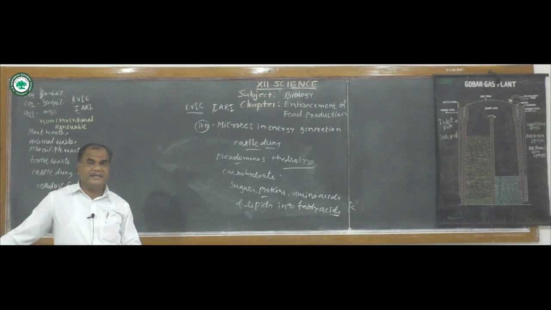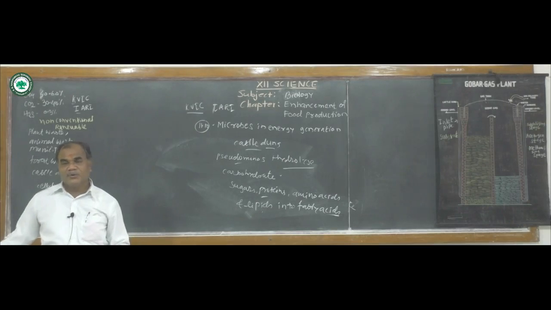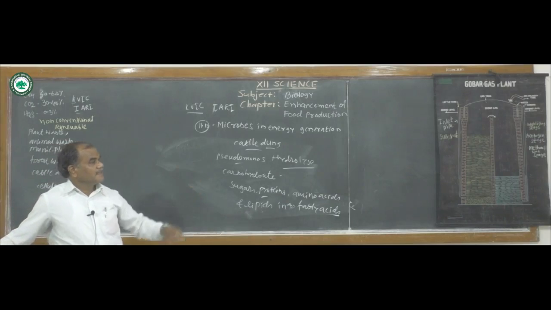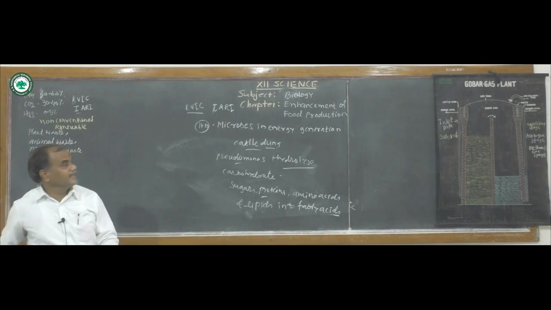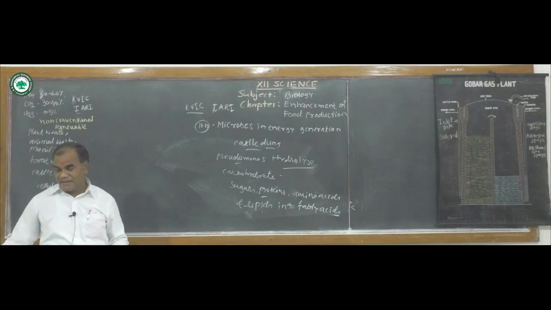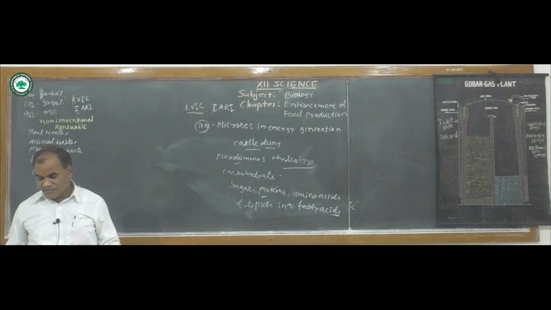Gas can very easily be generated in the gobar gas plant, it is stored very well, and it is very easily transported from one place to another. So the gobar gas plant is a very cheap source of production.